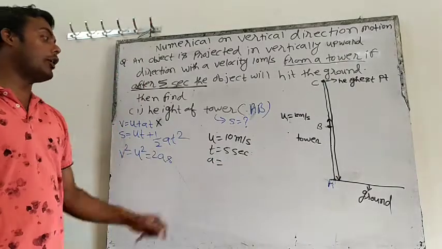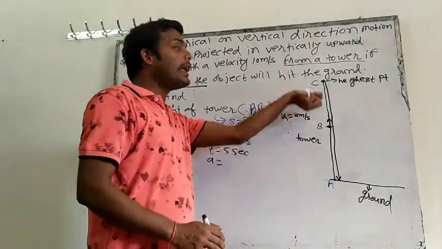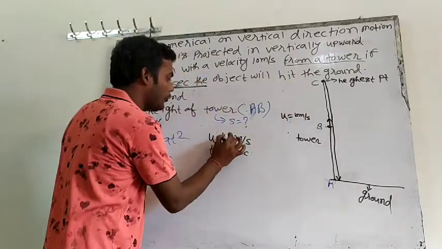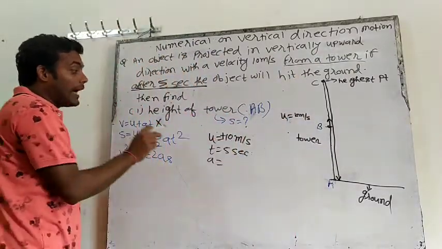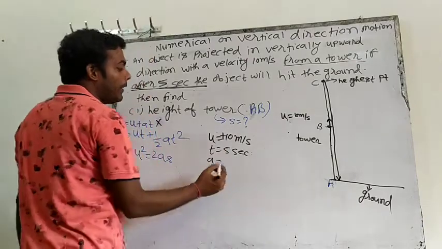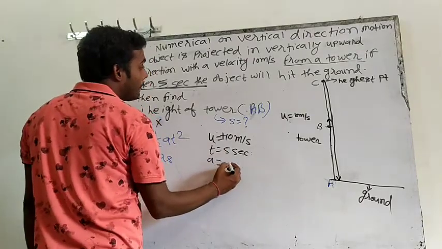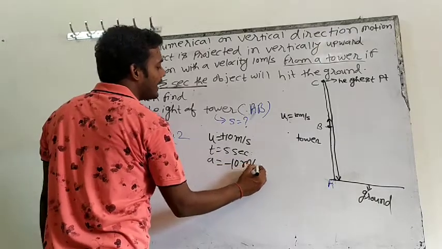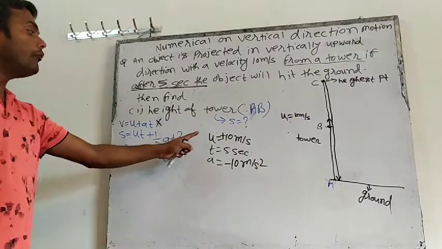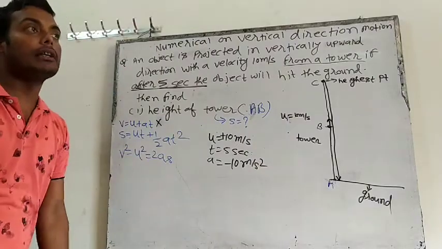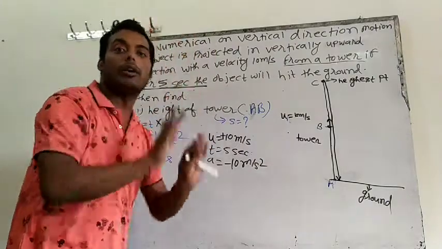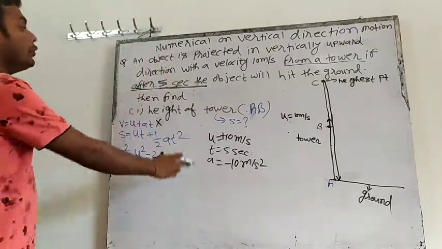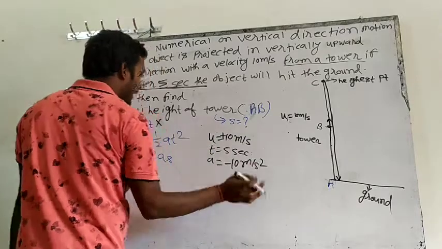Now, U will be plus or minus? Am I throwing the object in the upward direction or downward direction? Upward. I am throwing the object upward, so U will be plus 10. Time will always be positive, so T will be 5. And acceleration? Minus or plus? Acceleration will always be minus, that is, minus 10 meter per second square. I told you that whether I throw any object upward or downward, acceleration will be negative. So U is plus 10, T is 5, A is minus 10.